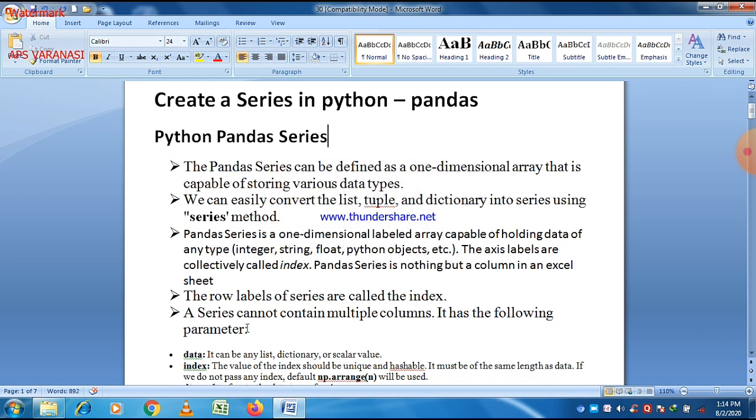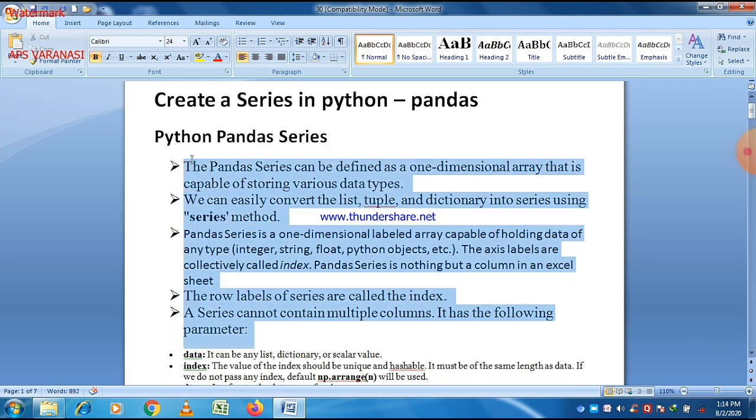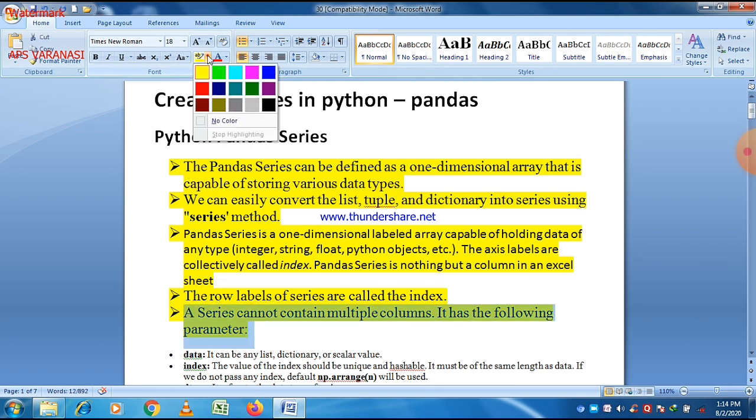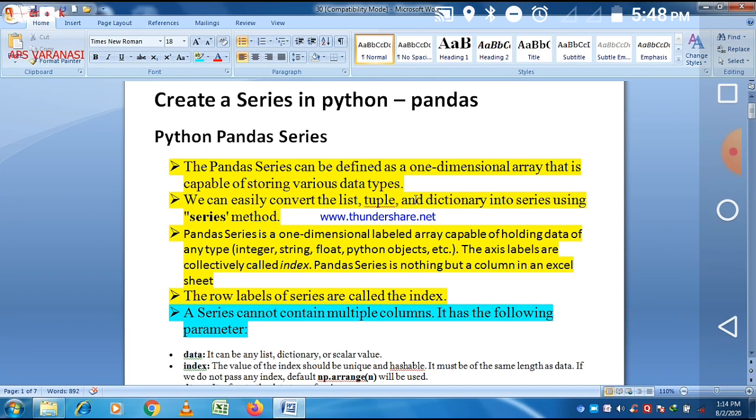What is a series? The Python pandas series can be defined as a one-dimensional array that is capable of storing various data types. Different types of data can be stored using a series, and it is a one-dimensional array. Remember that a data frame is two-dimensional or multi-dimensional, and we can easily convert a list, tuple or dictionary into a series using the Series method.